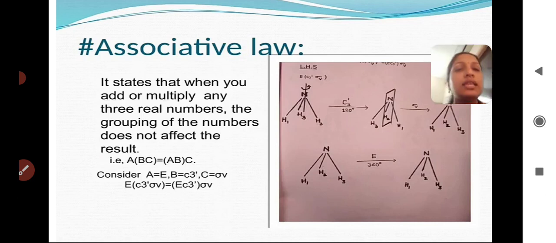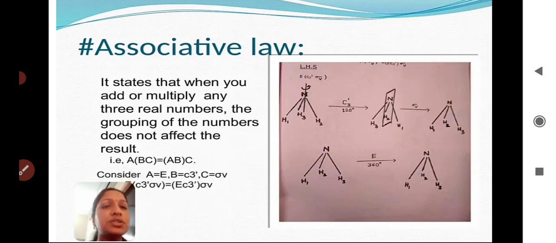So here the resultant will be the same: E into C3 sigma V is nothing but E into C3 then sigma V. This is the structure of the associative law.